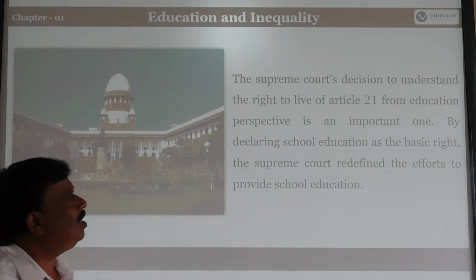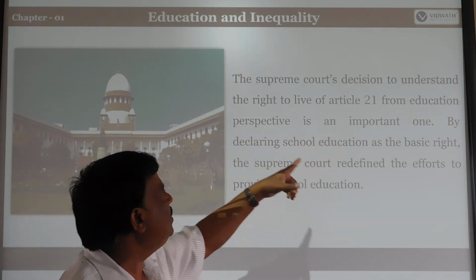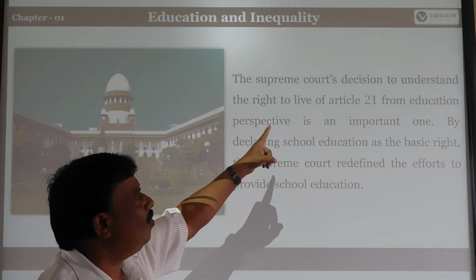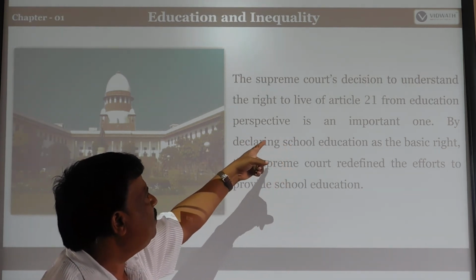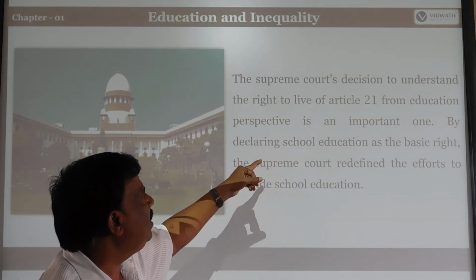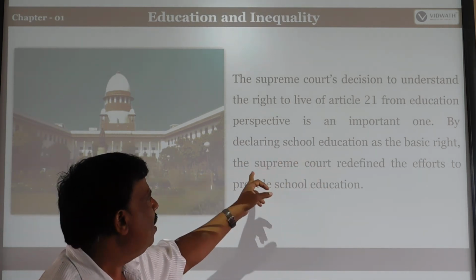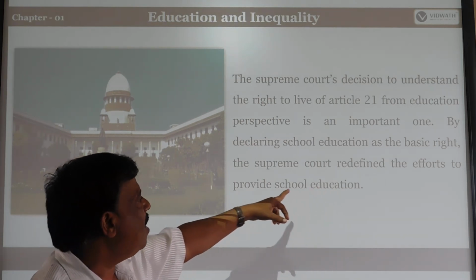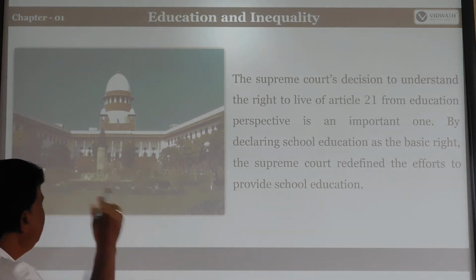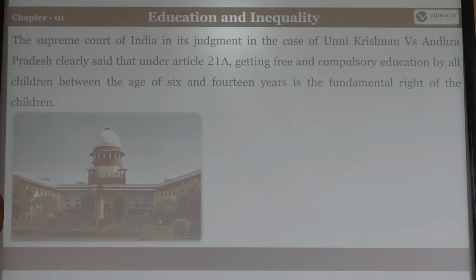The Supreme Court also decided to understand Article 21 from education, the right to live, and the perspective is an important one by declaring school education as a basic right. The Supreme Court ratified the efforts to provide school education to children, whatever the group, whatever the caste.